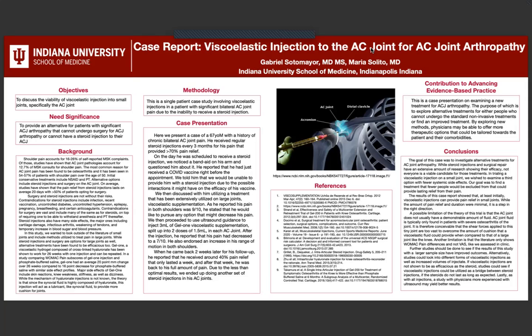So a little bit more information about the case. Here we present a case of a 67-year-old male with a history of chronic bilateral AC joint pain. He received regular steroid injections every 3 months for his pain that provided greater than 70% pain relief. On the day he was scheduled to receive a steroid injection, we noticed a Band-Aid on his arm and questioned him about it. He reported that he had just received a COVID vaccination right before the appointment.